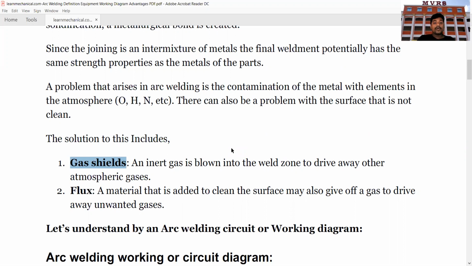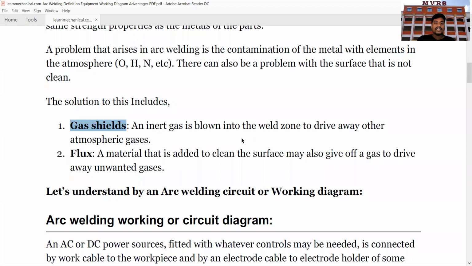Okay, and the second point is the flux. What is this flux? A material that is added to clean the surfaces may also give off a gas to drive away the unwanted gases. So generally when these gases are deposited, we can drive them away by using either the gas shields or the flux. Okay, this is about the introduction of the arc welding process.